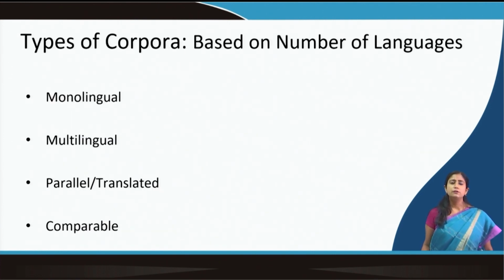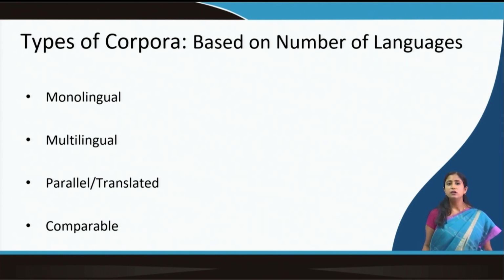Again, types of corpora can be classified based on the number of languages they have. Some of the corpora can be just monolingual, maybe only English corpora, like the example you just saw in the second slide for American English. So, it is only for English. There can be multilingual corpora, so there can be lots of languages in it.